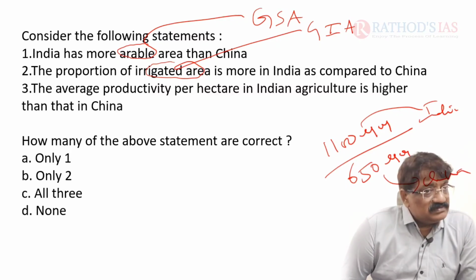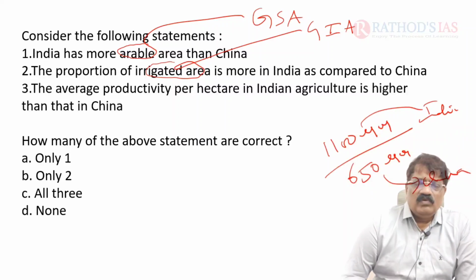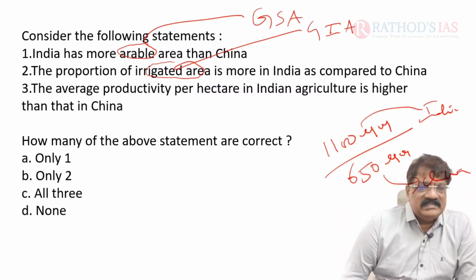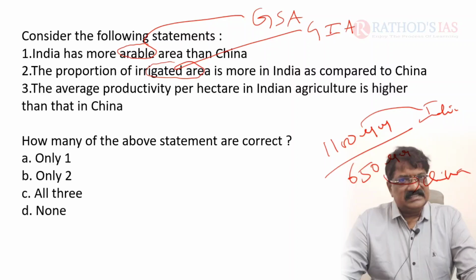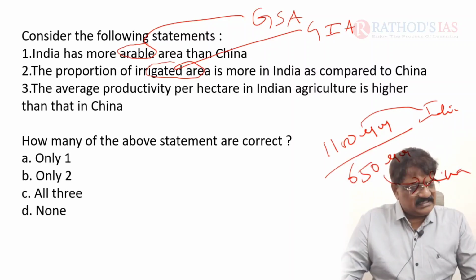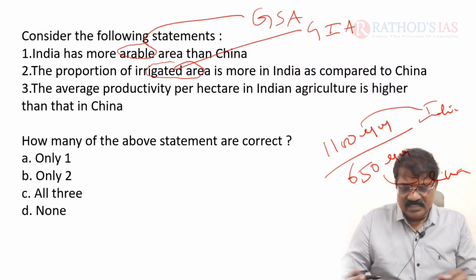And about the second, yes, we have more GSA and more GIA. Of course, what is GSA, what is GIA, I am going to explain, this is fundamental.